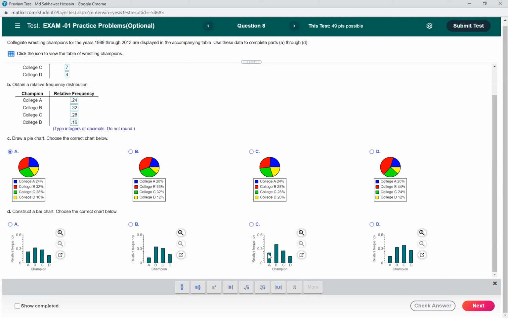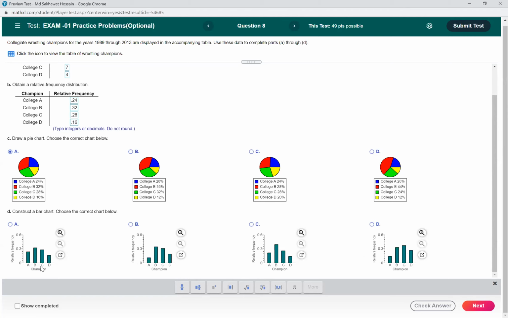Yeah, let's keep these two for now, A and C. And we can eliminate D because A is not 24% in D. So that way we can eliminate B and D. So now we have A and C, and check for college B. B is 32. It seems 32. But this one, it seems higher than 32.